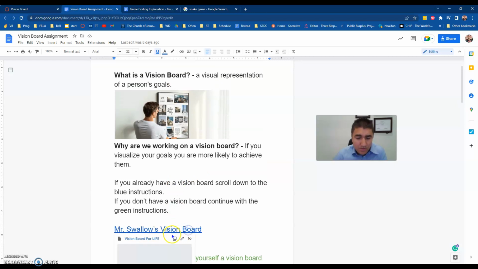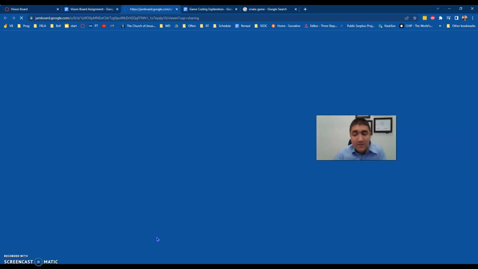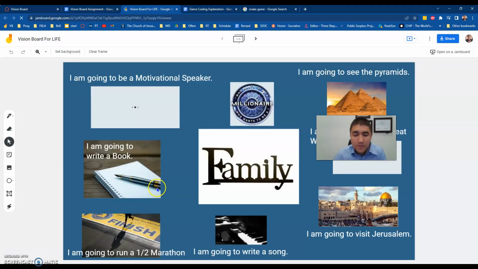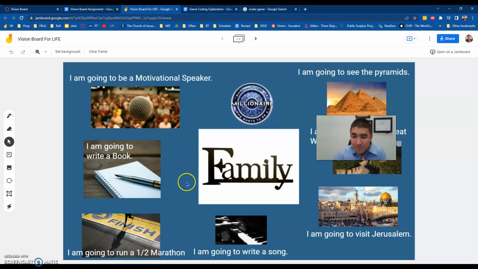But basically what you're doing is making a vision board. A vision board is a visual representation of your goals for the future. This is my vision board. I try to look at it often so I can stay focused on my goals and plan towards the future. And notice my language. I am going to write a book. I am going to run a half marathon. I am going to write a song. Things like that.